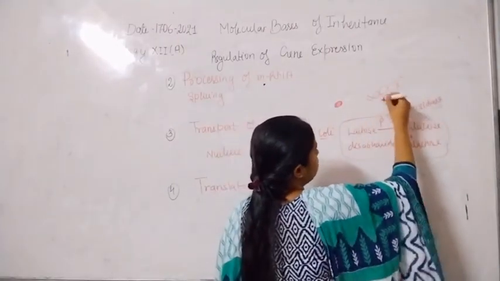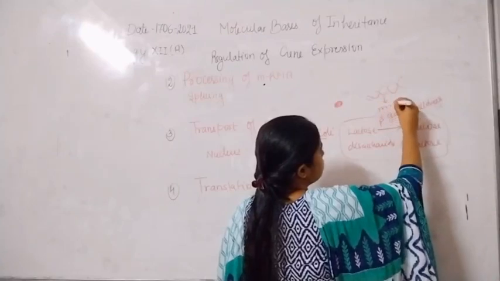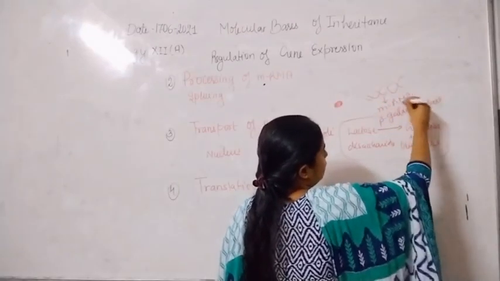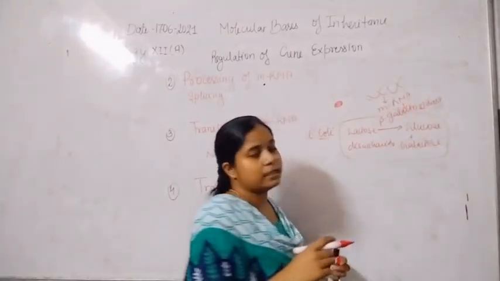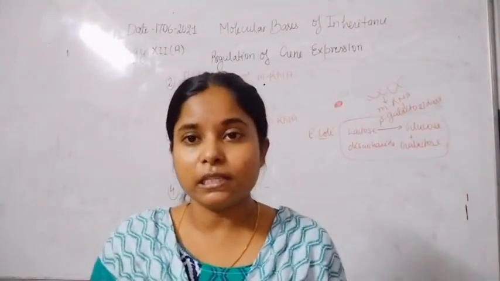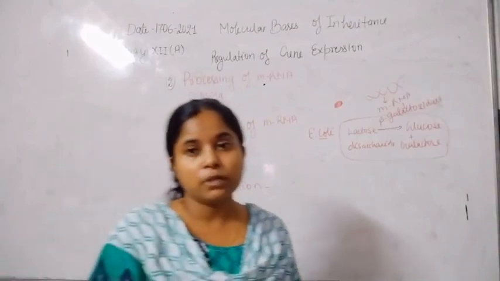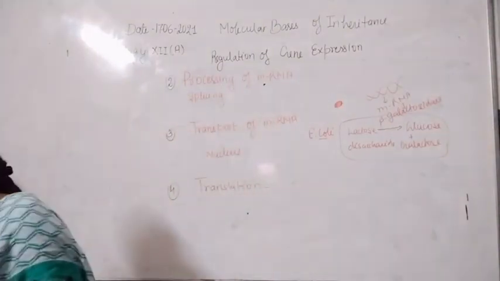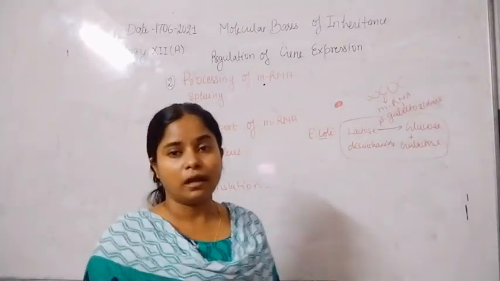So a particular specific sequence undergoes transcription to form mRNA. From the mRNA, the beta galactosidase enzyme gets synthesized, because all the enzymes, except some ribozymes, are proteins, and ribozymes are simply RNA.